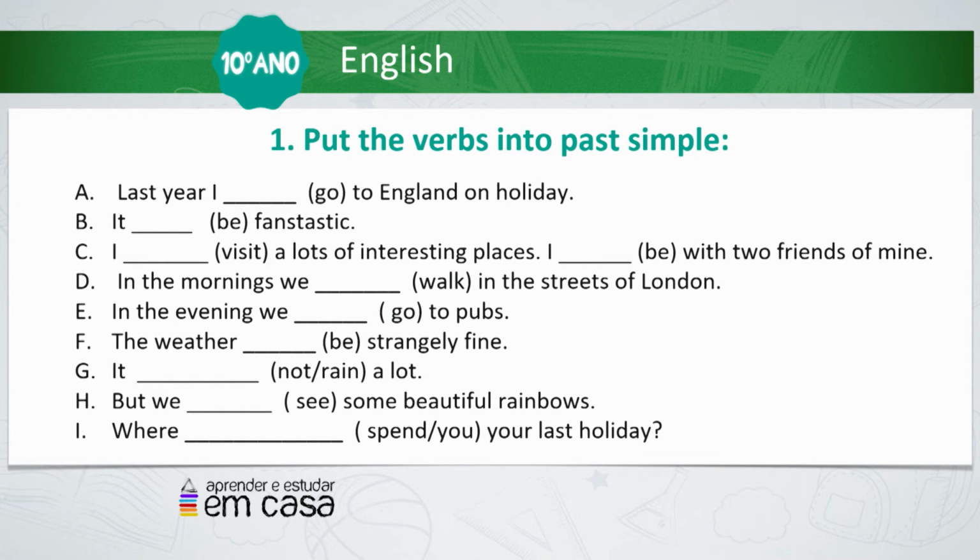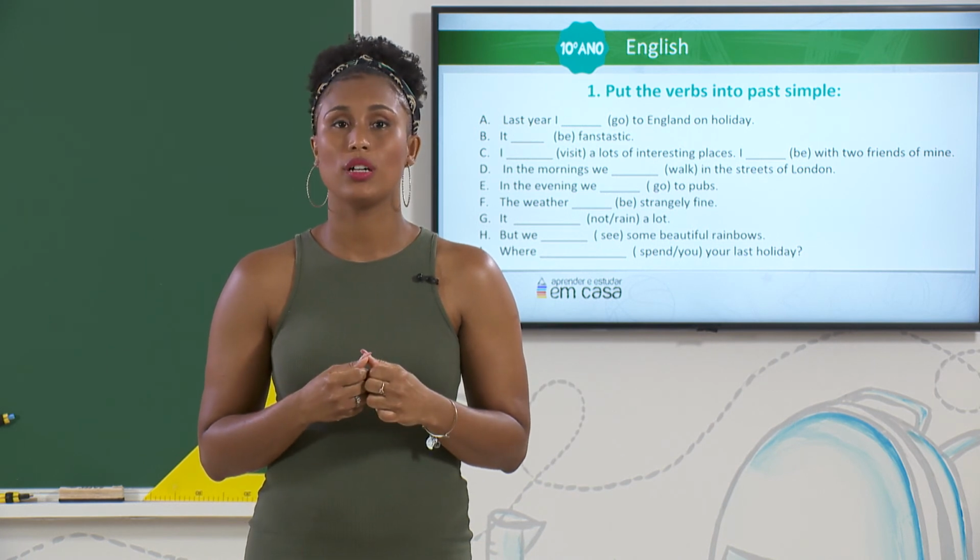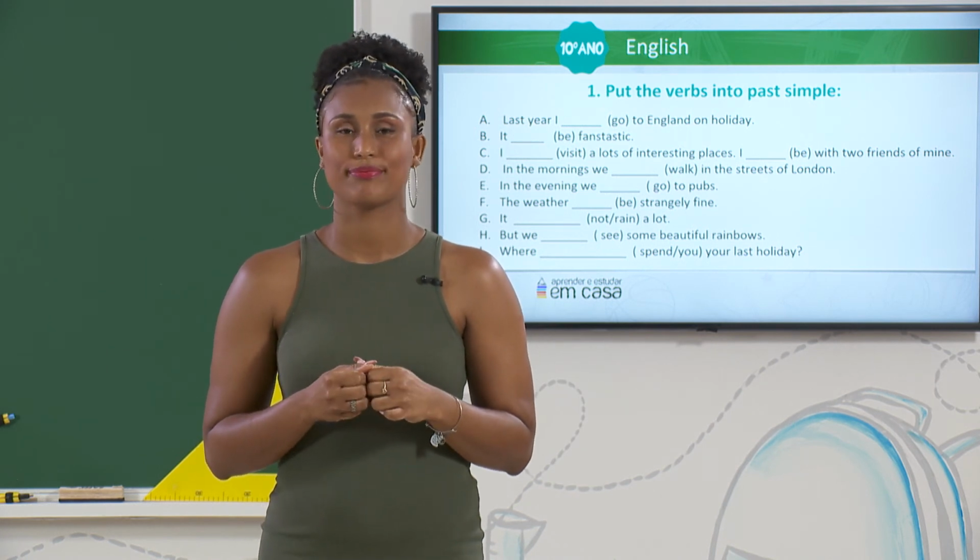In the evening, we go to pubs. The weather be strangely fine. It not rain a lot. But we see some beautiful rainbows. Where spend you your last holiday? I'm going to give you some minutes for you to solve this, and then we are going to correct the exercise together.